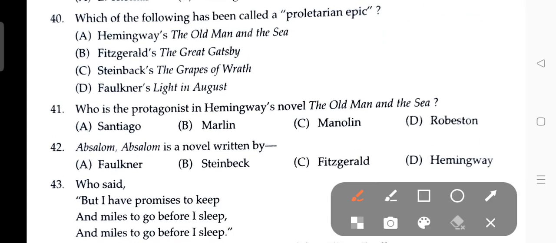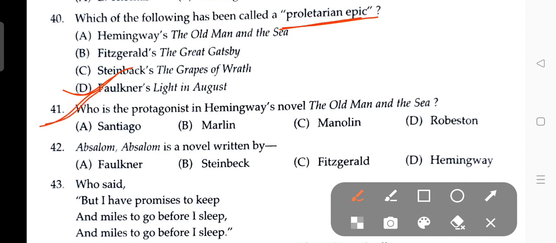Next question. Which of the following has been called a proletarian epic? The answer is D. Faulkner's Light in August.